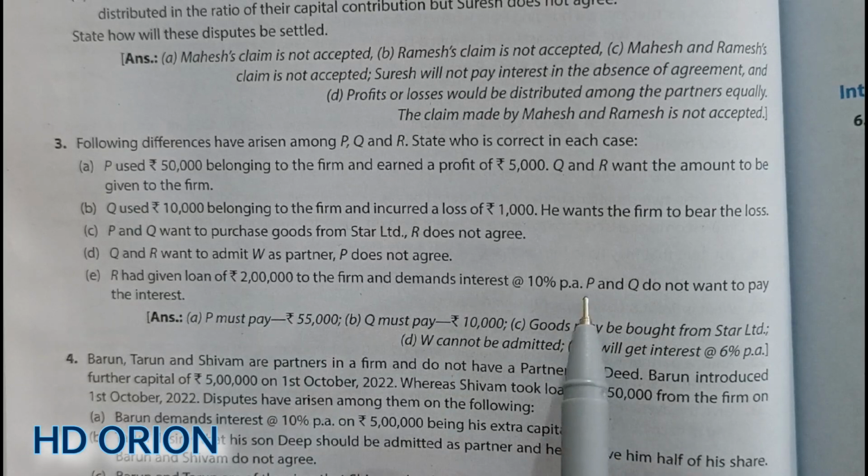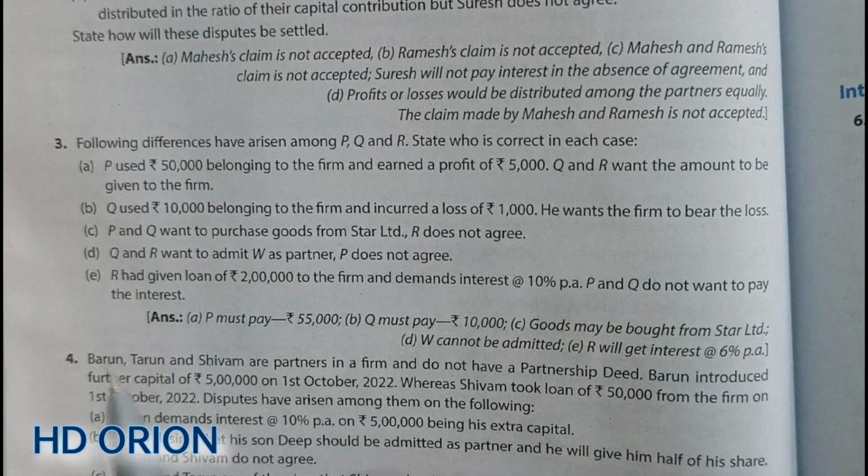Fine. So in this case, what is written here, that P and Q do not want to pay interest, is wrong. They have to pay interest, but the interest rate has to be 6%, not 10%. Although one of the partners gave a loan and is asking 10% interest on it, P and Q can refuse and grant him only 6% per annum interest on the loan.